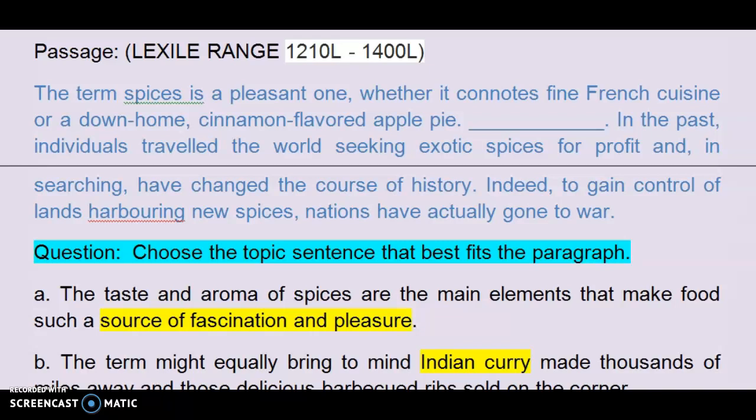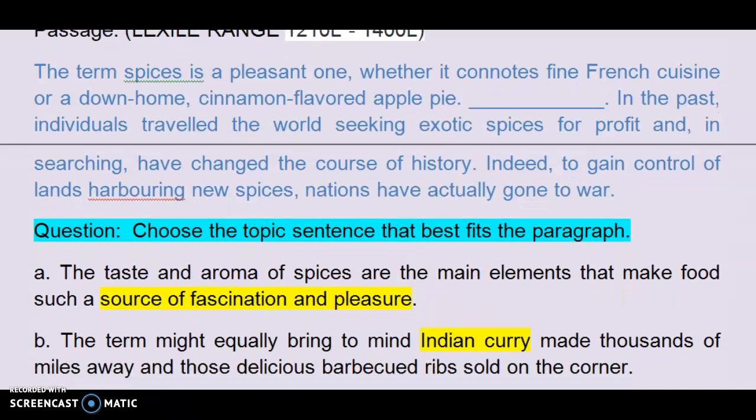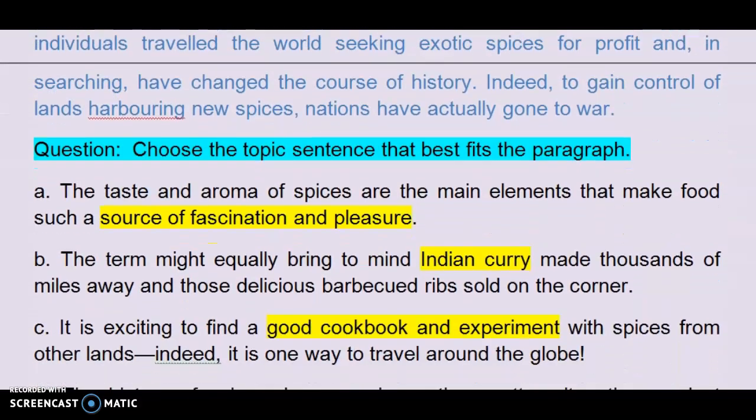The term spices is a pleasant one, whether it connotes fine French cuisine or a down-home cinnamon-flavored apple pie. In the past, individuals traveled the world seeking exotic spices for profit, and in searching have changed the course of history. Indeed, to gain control of lands harboring new spices, nations have actually gone to war. The passage ends there. Now let us look at the question.